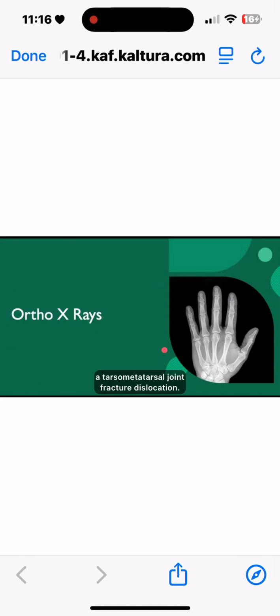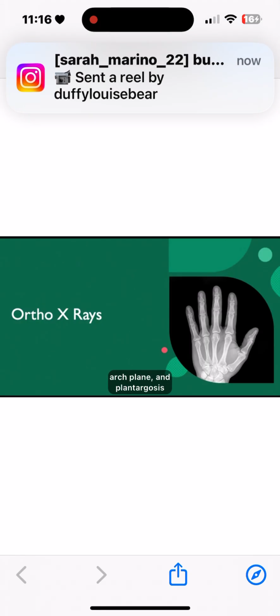And then the Lisfranc is a tarsometatarsal joint fracture dislocation. Mechanisms of injury include falls, motor vehicle accidents, or athletics, dancers in particular. On physical exam, you'll get midfoot swelling, arch flattening, and plantar ecchymosis with the Lisfranc injury.